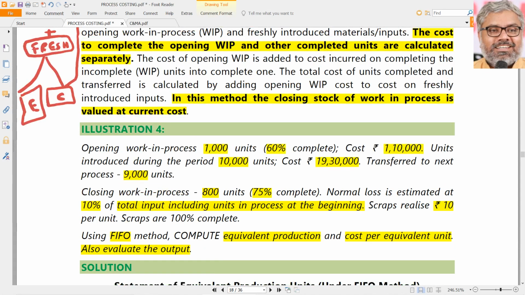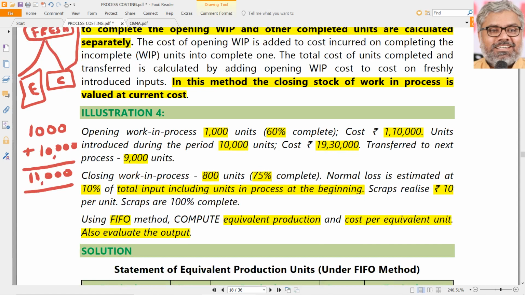First of all, there are 1,000 units already in opening work in progress. Forget about equivalent; we are not talking about equivalent, just physical flow. Adding to this 1,000 units are 10,000 new units introduced during this process. That means there are supposed to be 11,000 units, ideally speaking. Physical flow only we are talking. But how many units are transferred to the next process? First point, 9,000.